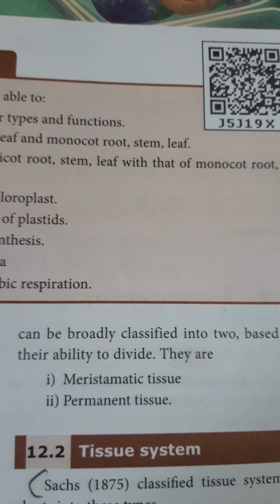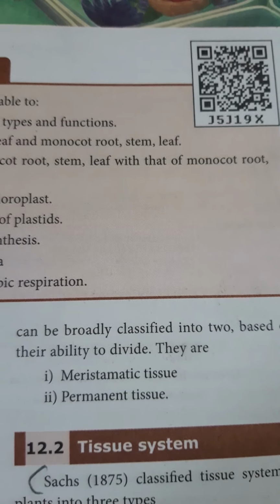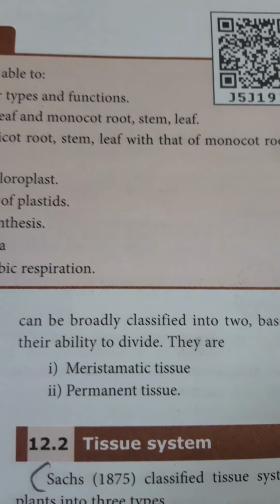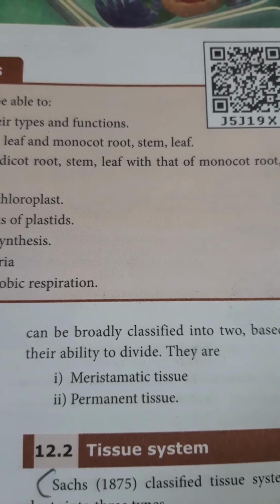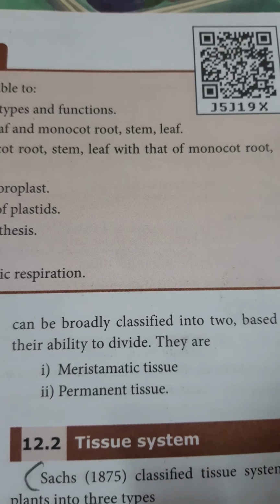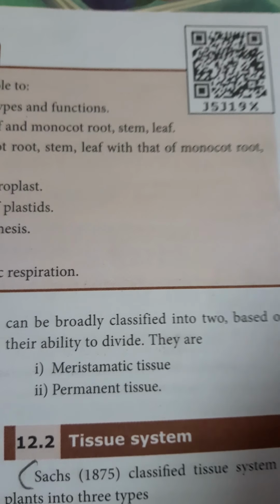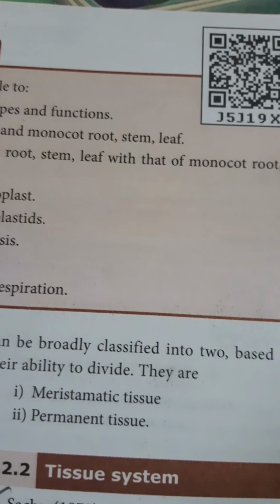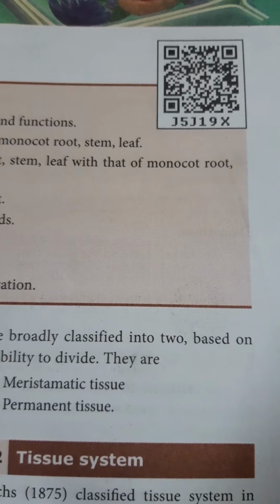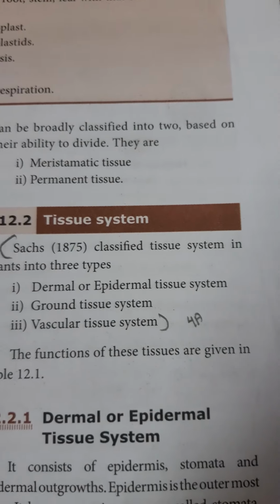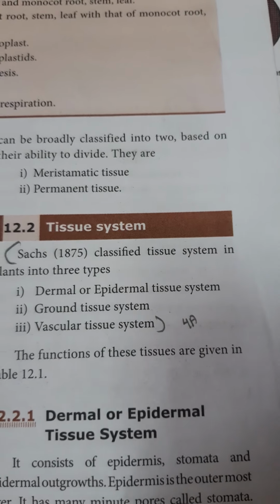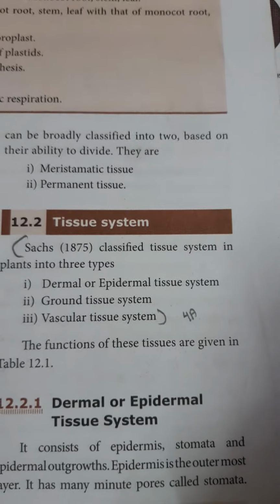Permanent tissues, what does permanent tissue mean? Some of the meristematic tissues stop their function. What is the meristematic function? Divide continuously. Some of the meristematic tissues stop their function, so the dividing function stops, then they become permanent tissue. Okay, then the permanent tissue is divided into simple and complex. Already I told you in 11th, 9th standard. Simple tissues and complex. Simple means parenchyma, collenchyma, sclerenchyma. Complex means xylem and phloem.